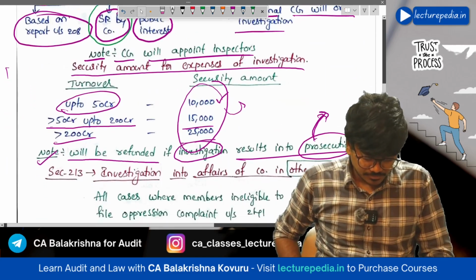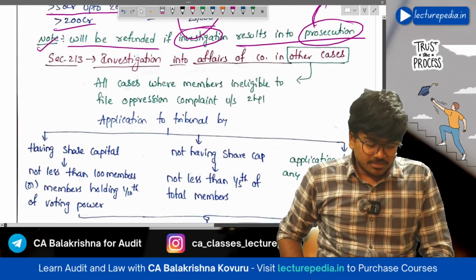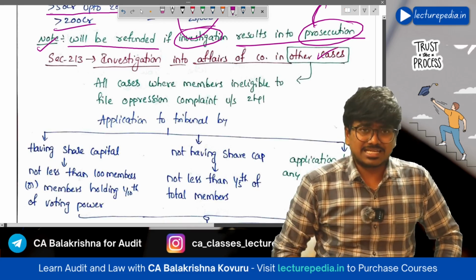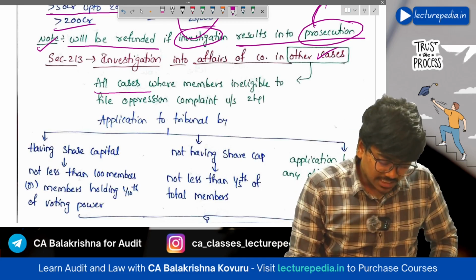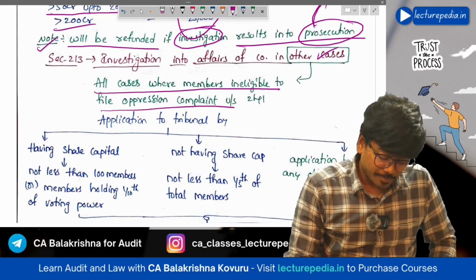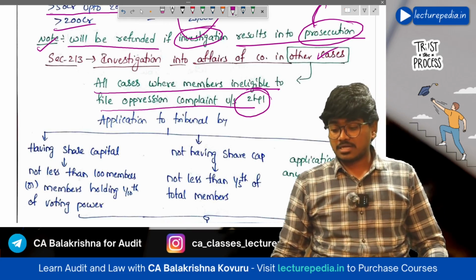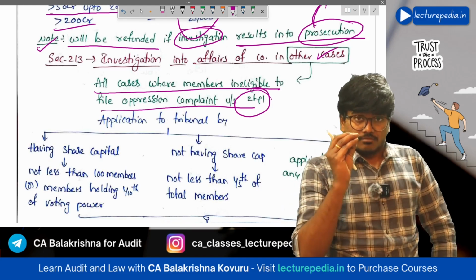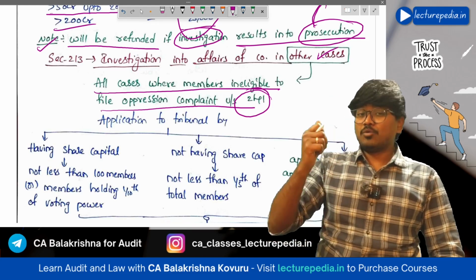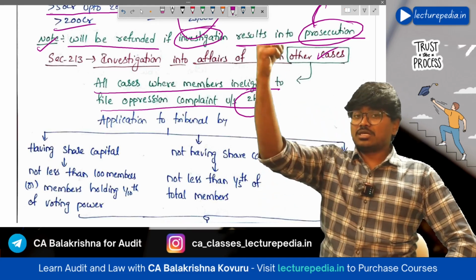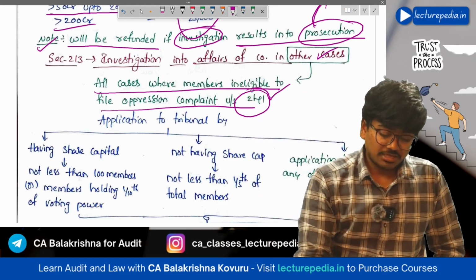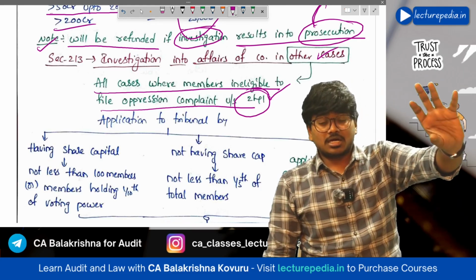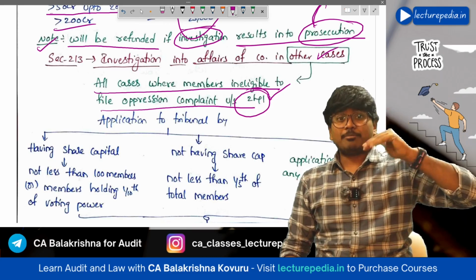Next, section number 213, investigation into affairs of the company, other cases. What are these other cases? All cases where members are ineligible to file an oppression complaint under section 241. Under oppression and mismanagement, shareholders have the power to file an application to the tribunal under section 241 against the management, stating that the activities of the company are oppressive to the shareholders.